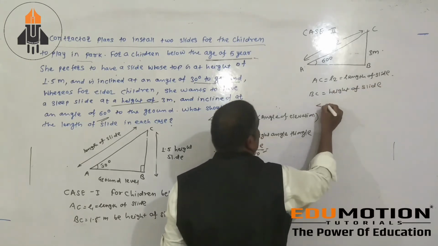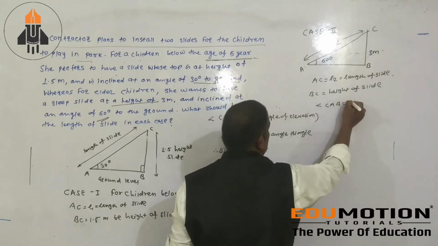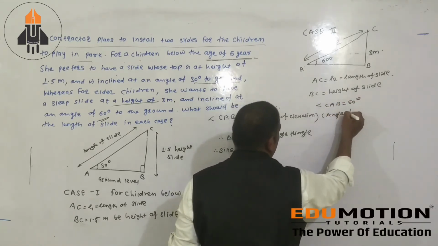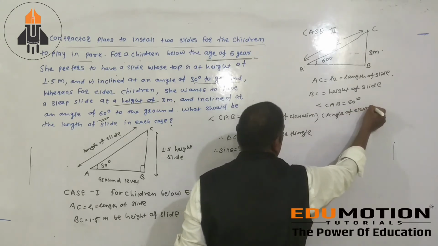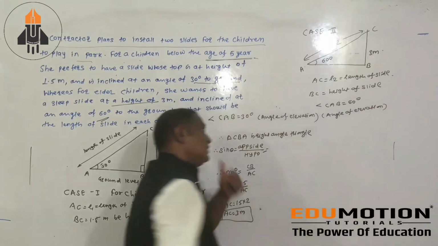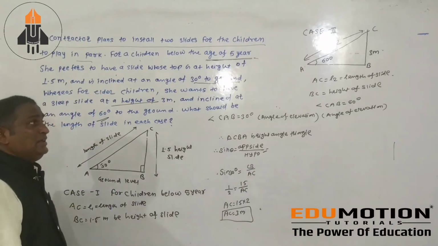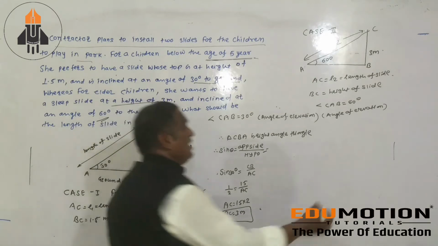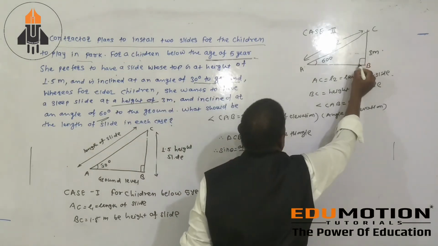And this angle CAB equals 60 degrees, that is your angle of elevation. The same thing is here. Triangle CBA is your right angle triangle. Then that is your hypotenuse.